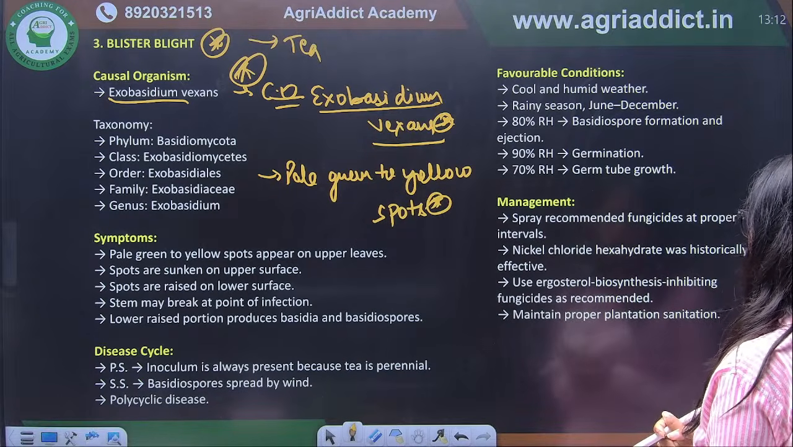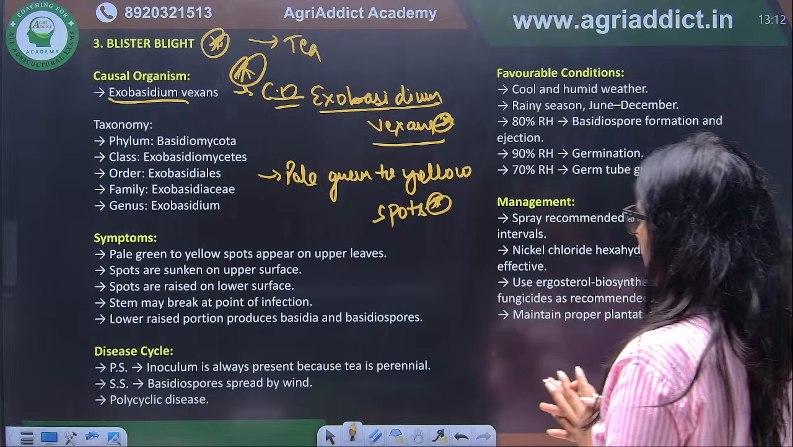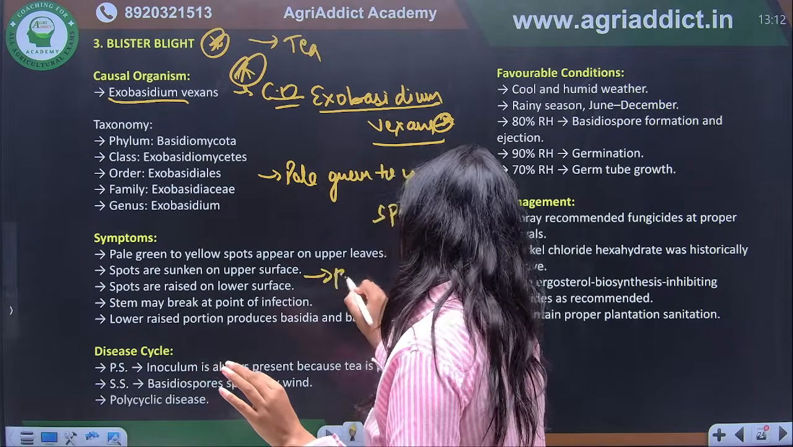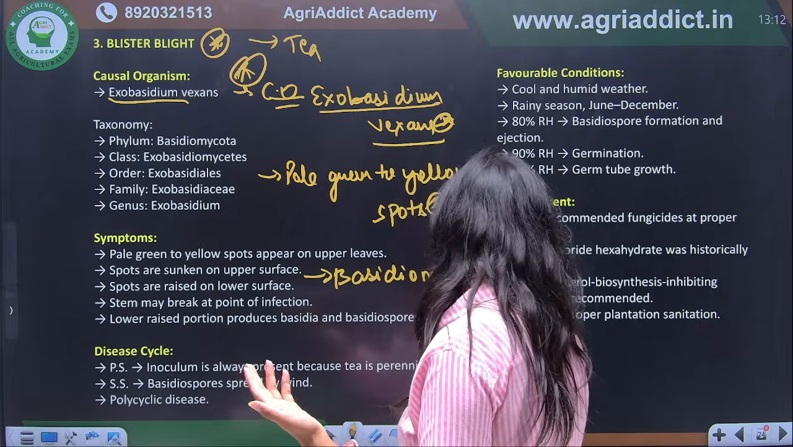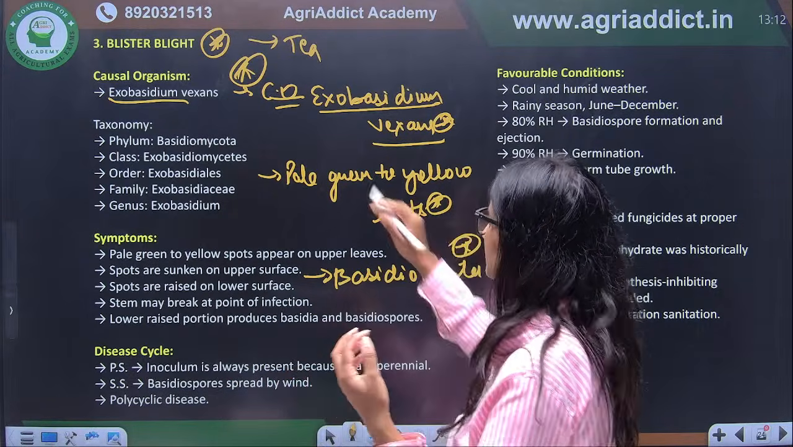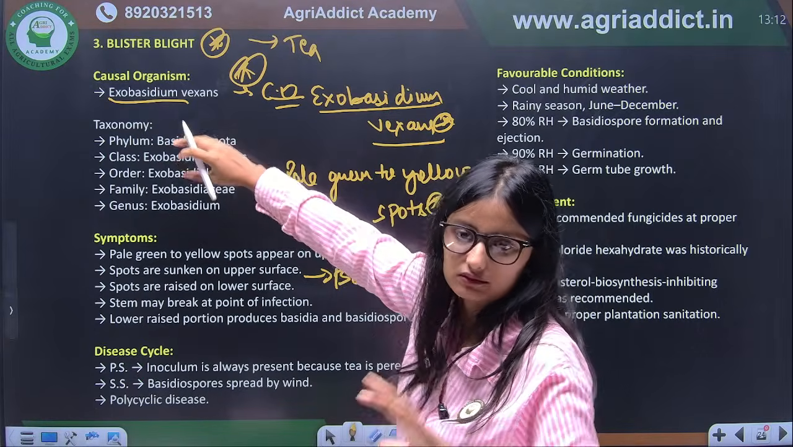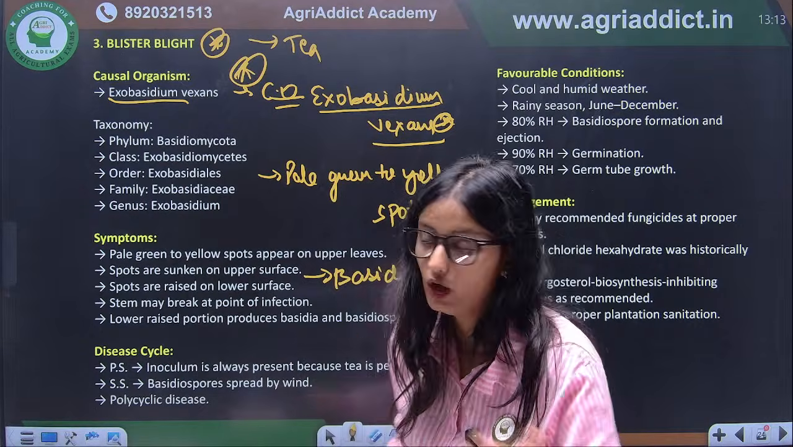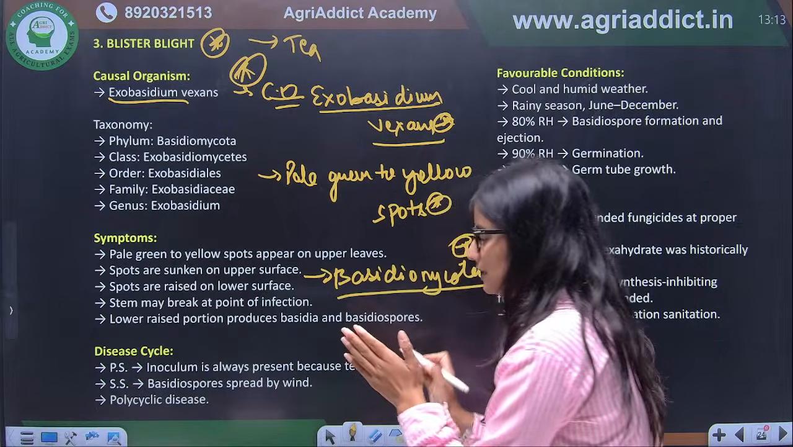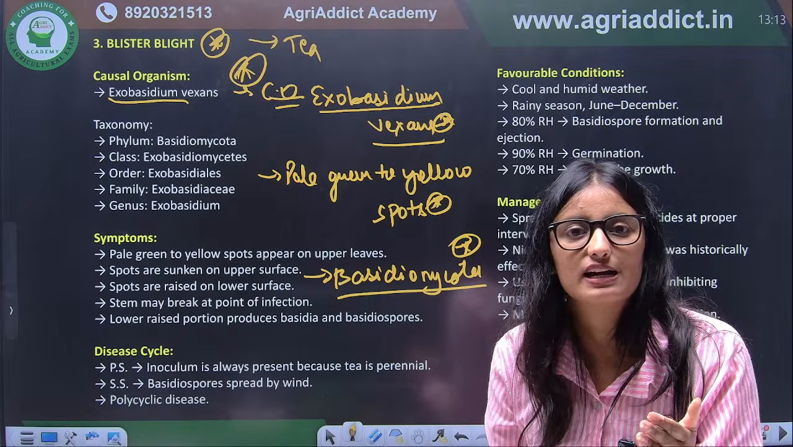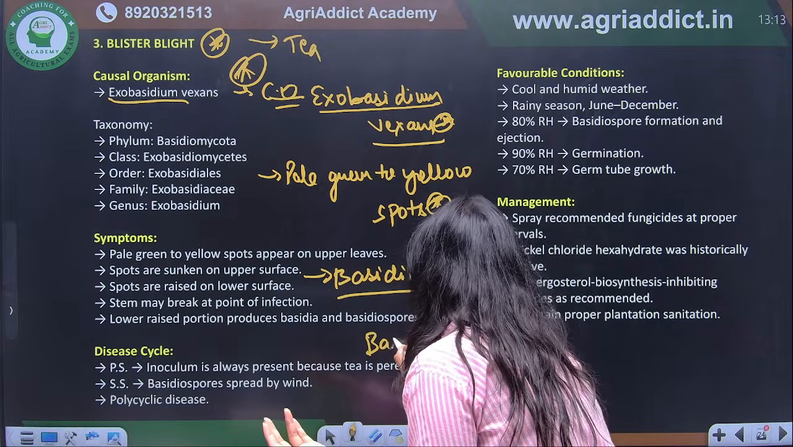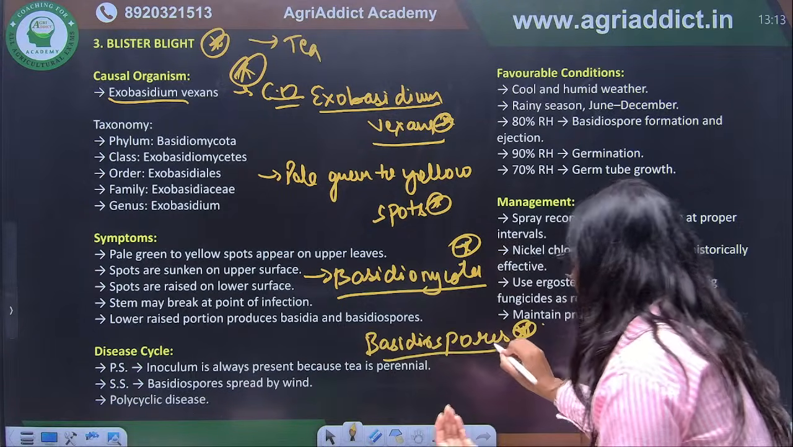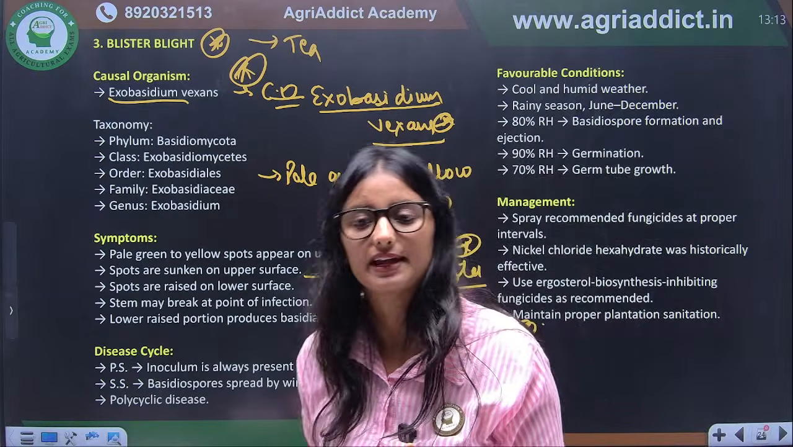Okay, so this is the thing you have to remember from Exobasidium. And one more important thing they can ask: it belongs to Basidiomycota. Again, this is important because this is a different sort of fungi. If they want to ask you an advanced question, they can simply ask which phylum the blister blight pathogen belongs to. So it belongs to Basidiomycota. Since it belongs to Basidiomycota, what kind of spore is it producing? Basidiospores. So this is also something you have to remember from this disease: that it belongs to Basidiomycota. Correct? Okay.